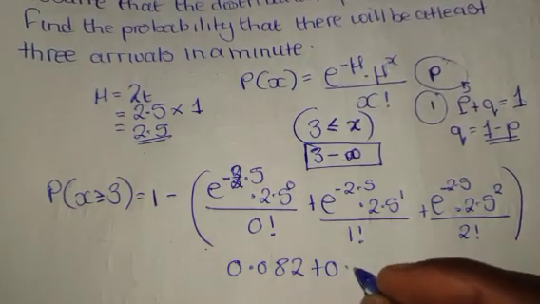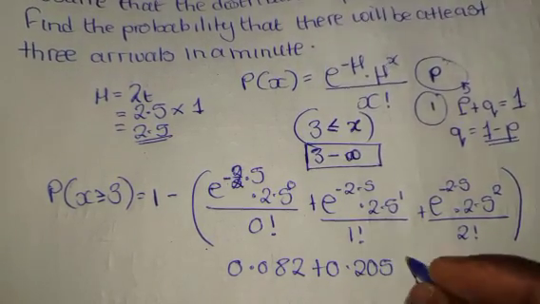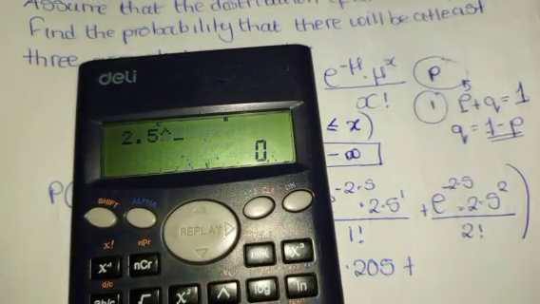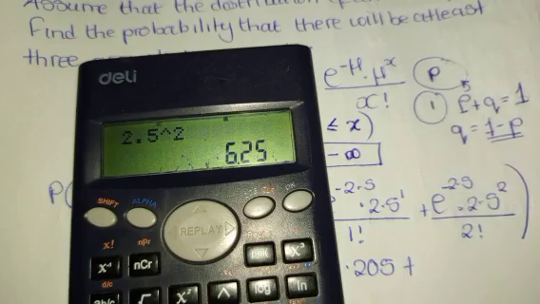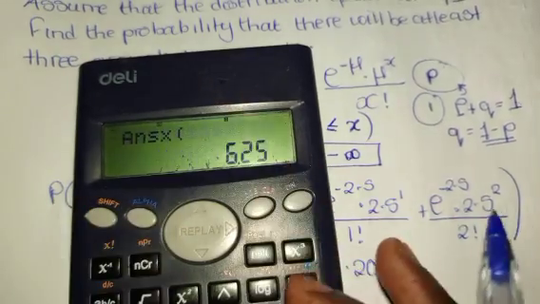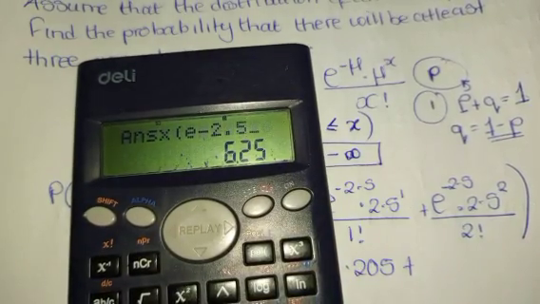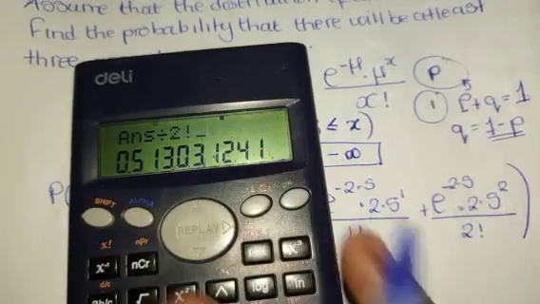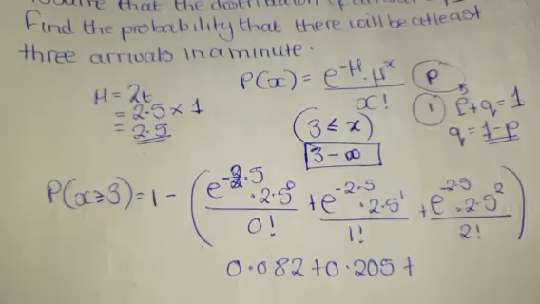So we have 0.205 plus here, 2.5 to the power 2 is 6.25 multiplied by open bracket, shift exponent negative 2.5. We are getting that divided by 2 factorial.